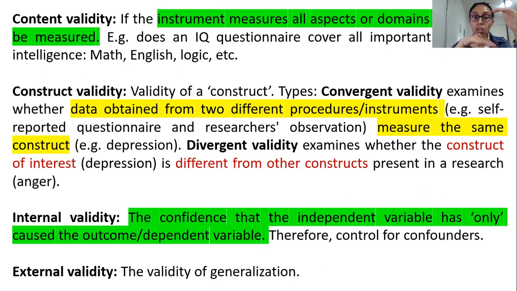Does that make sense? So basically, divergent validity means that no two constructs of yours should be so similar that they don't really need to be two different constructs. They can just be one construct. Okay, so how would you test this? You can test this using sophisticated analysis such as structural equation modeling and confirmatory factor analysis. So you can do certain statistical techniques to test convergent validity and divergent validity.